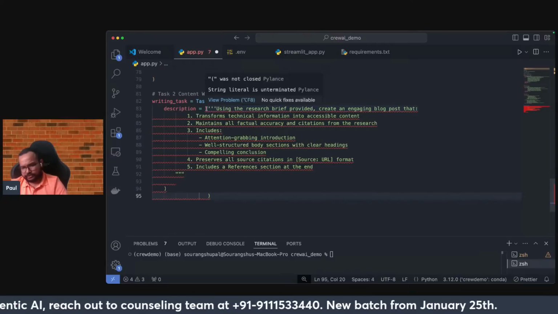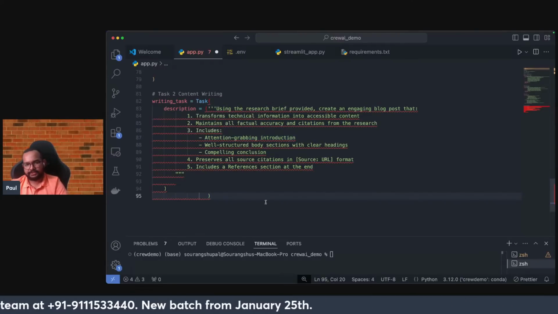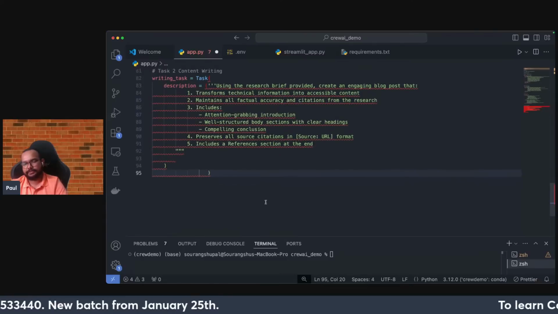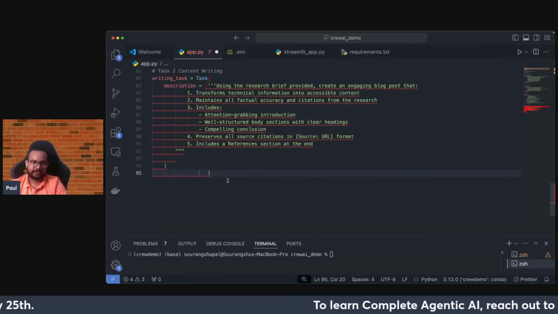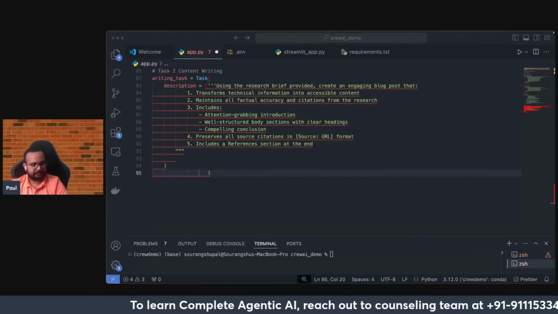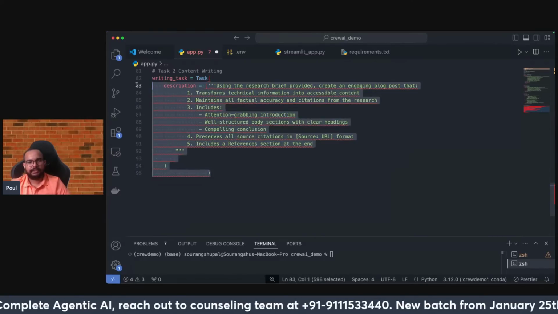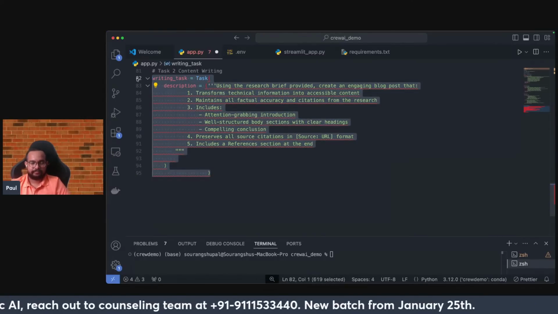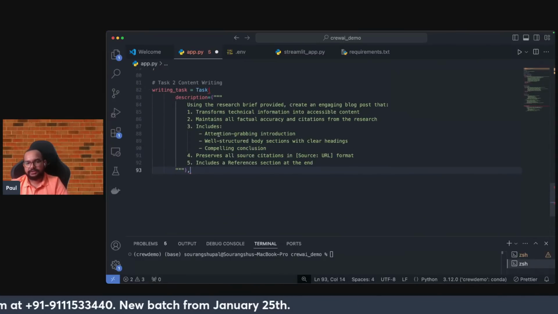If you look into the text that I have added, I will change the indentation, don't worry, but just look into this particular description. Transform the technical information into accessible content. Now this is basically the idea with respect to the writing task. Just wait, let me take this entire thing, delete it, and paste it here. So this is better.